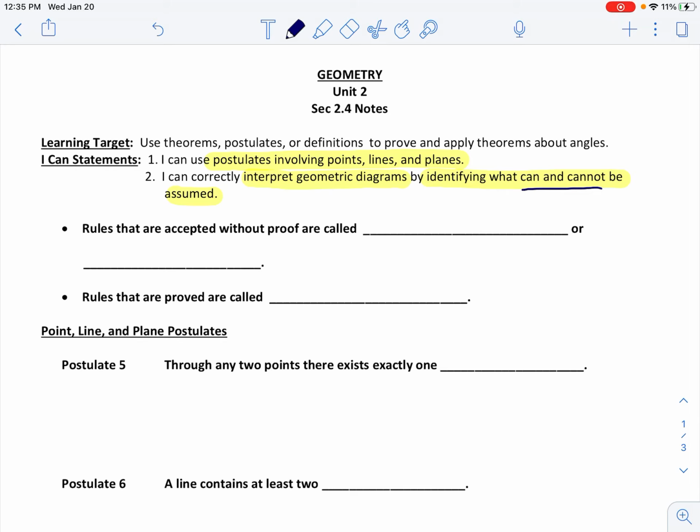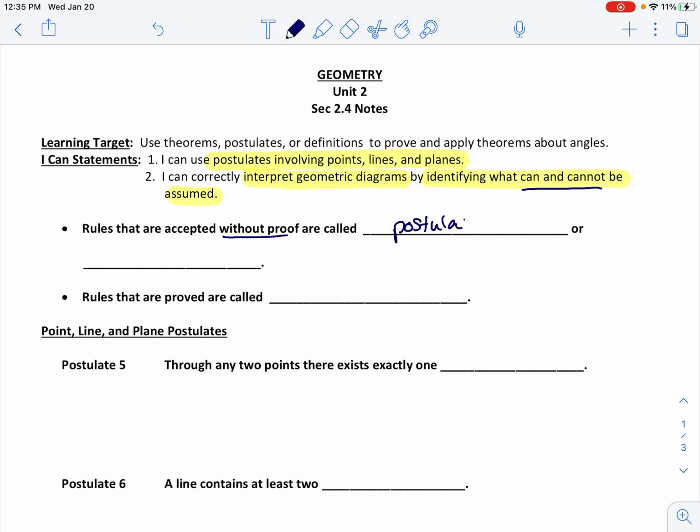As we go forward in geometry, working towards proofs and reasoning and logic, kind of what we're in right now, really, making sure we know what we can assume when looking at a diagram and what we cannot assume. And so when we get to these assumptions, if we look here at our first bullet point, rules that are accepted without proof, meaning these are assumed to be true, are called postulates.